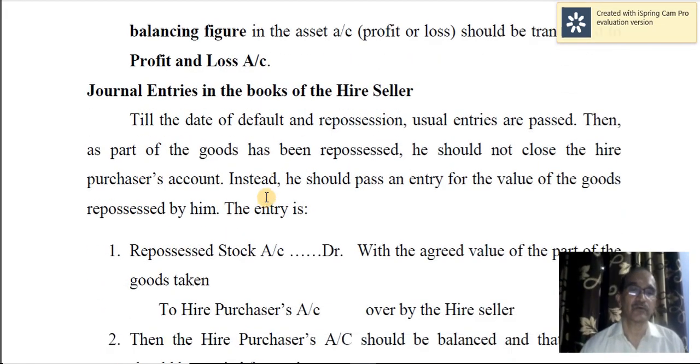Now we'll move on to the books of the hire seller. Till the date of default and repossession, usual entries are passed. Then, as part of the goods has been repossessed, he should not close the hire purchaser's account. Instead, he should pass an entry for the value of the goods repossessed by him.